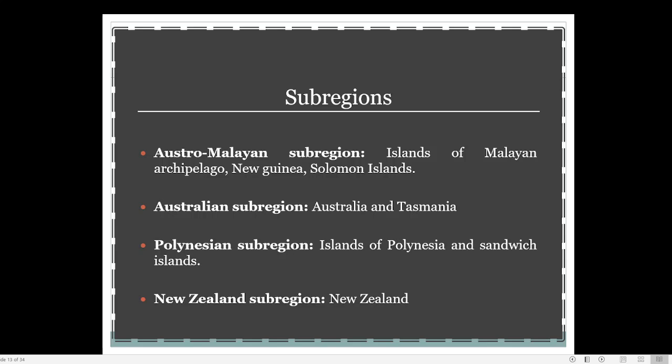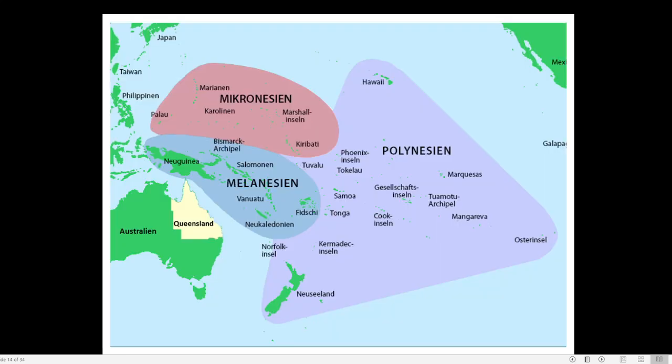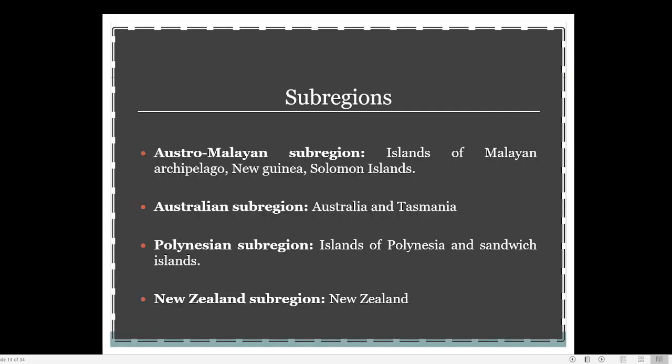Then another sub-region is the New Zealand sub-region. Here also you can see that this is Australia and this is New Zealand. New Zealand is situated slightly away from Australia. It's not very near to Australia. I think the distance between New Zealand and Australia is around 1,000 or more kilometers. Even though we usually associate Australia and New Zealand together, New Zealand is not nearer. It is very far, more towards the east and more towards the south. A colder climate is there. So this is the fourth sub-region, known as the New Zealand sub-region.